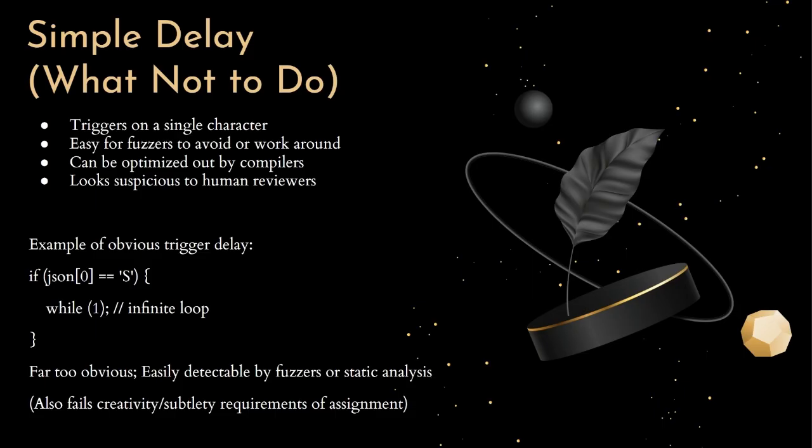The delay fires, it slows the program down for that input, but the problem is it's way too obvious. Both static analysis tools and coverage-guided fuzzers can figure out that this condition leads to a heavy computation path. The condition is just way too simple. A smart fuzzer will either detect the pattern and discard the input, or keep hitting it and adjust its mutation strategy just to avoid the branch entirely. Either way, your delay is not effective long term. Also, a human reverse engineering your binary would spot that logic bomb instantly. It's sitting right there: oh, input starts with S, run a giant loop. That's not suspicious at all. And like the assignment said, the more detectable and less creative your code is, the lower your grade.